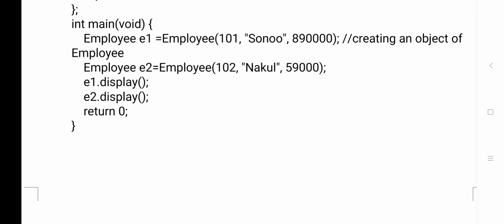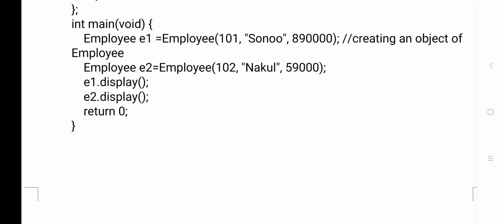Here employee is the name of the class, and for that class we are creating an object. What is the name of the object? E1. Employee is the name of the class, E1 is the name of the object, equals to employee. Whatever you have given after the equals to is called a parameterized constructor.